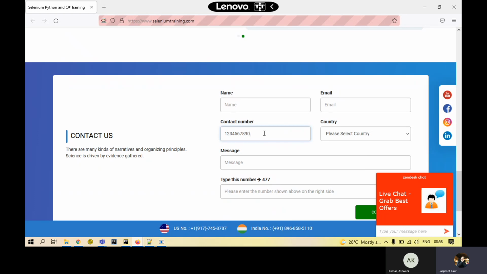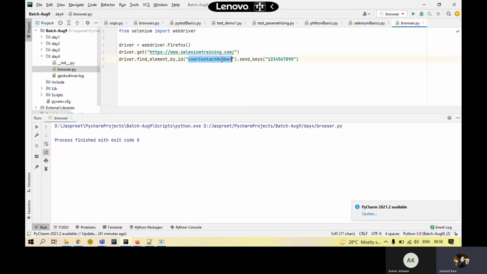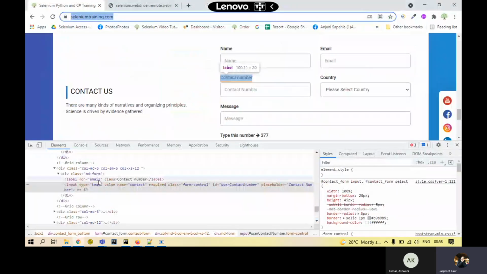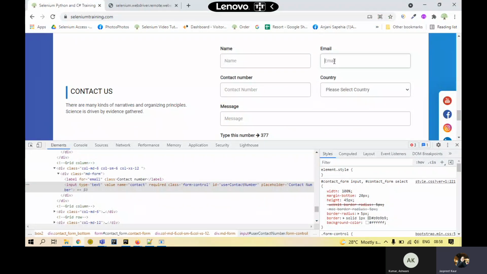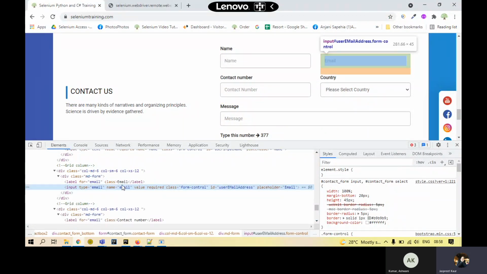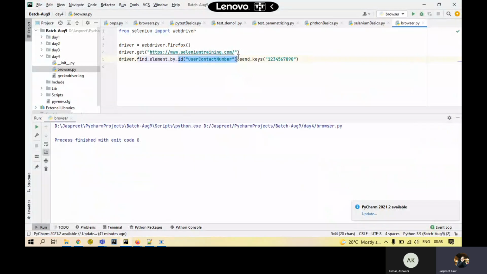This way, you can interact with any element by just passing the ID. You can do the same thing by passing the name attribute as well. Let's use another text box, this one, email. It has the name email. So we'll copy this and I'll say find element by. Now my attribute is changing. I'm not using ID, I'm using name. So I'll say find element by name and pass the name of the element, which is this. And in here, I'll pass some email ID, let's say xyz@gmail.com.